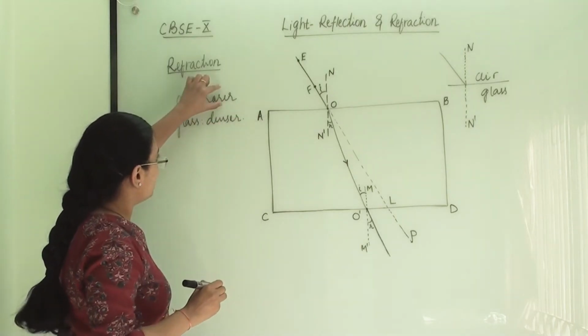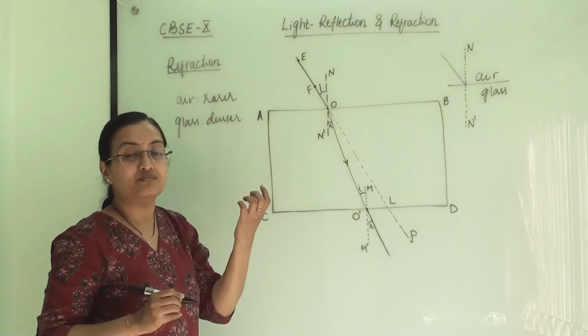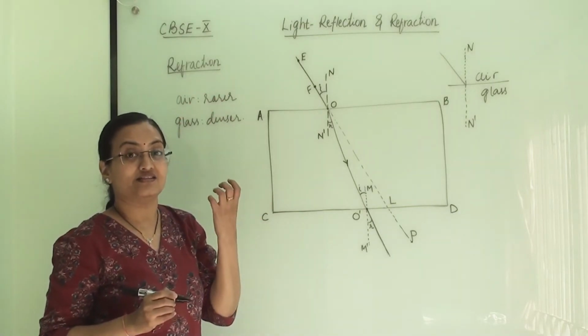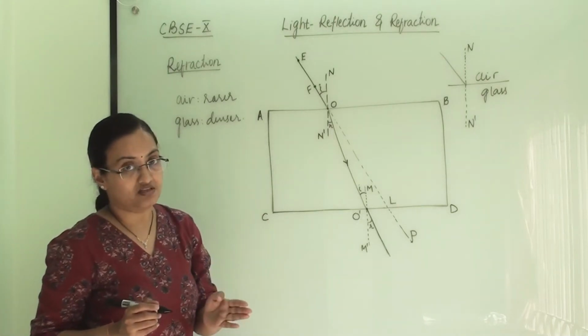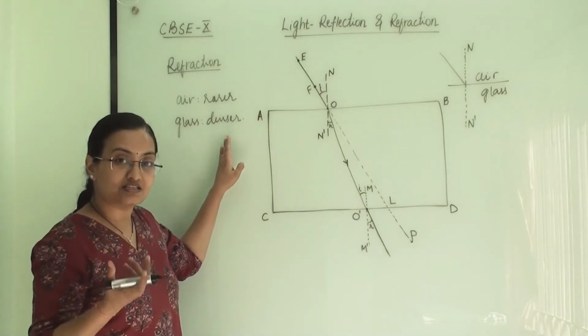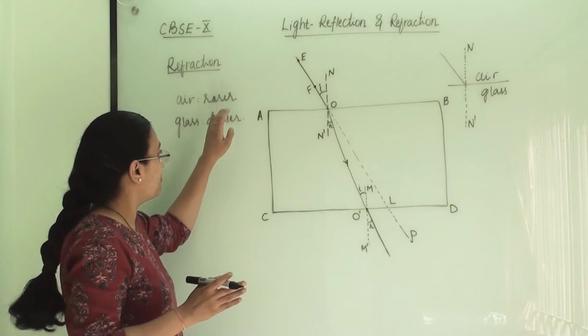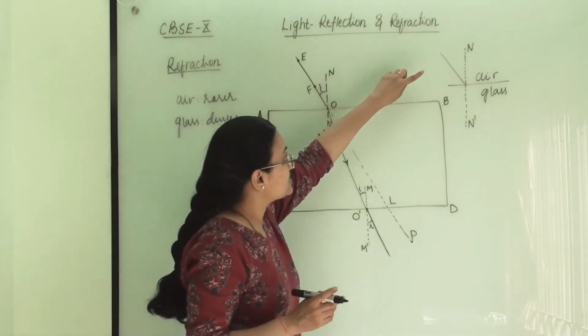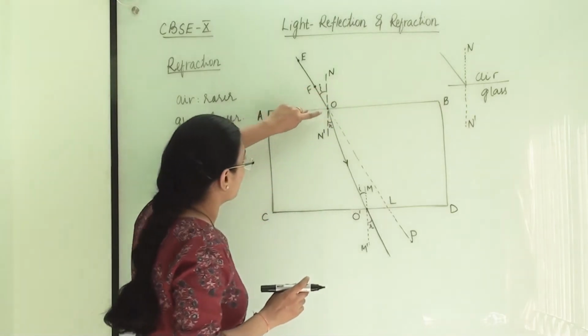So this is a thinner medium, this is a thicker medium. In a rarer medium, when the medium is thin, light speed will be fast. But when the medium is denser, its thickness is more, then the speed in glass is relatively slow compared to this medium. So it is coming from air medium to glass medium here.